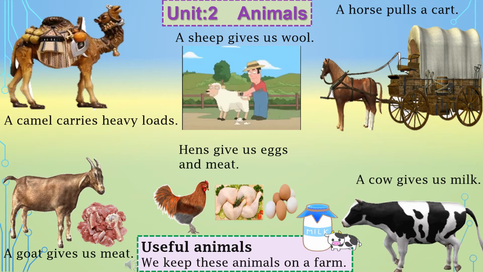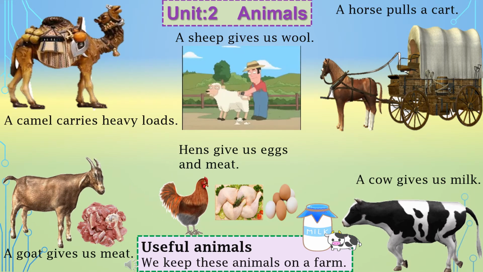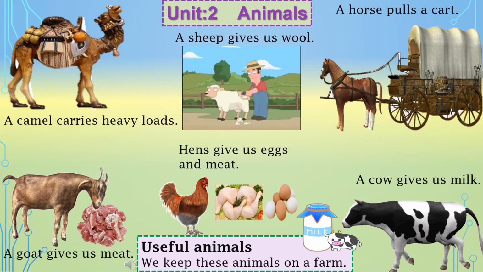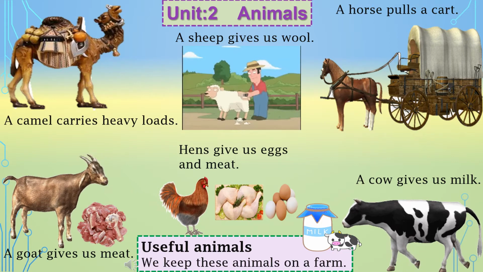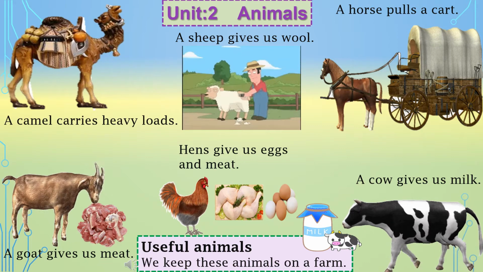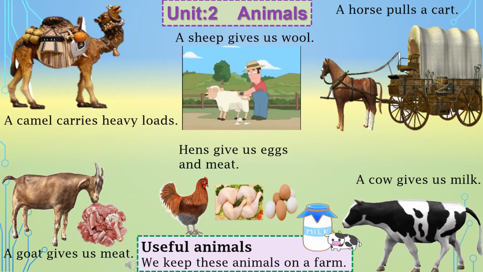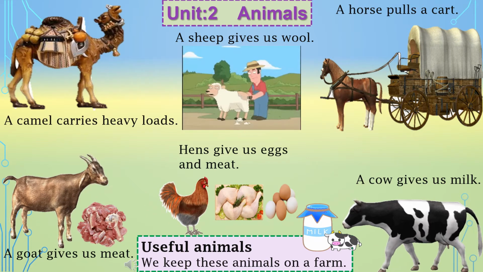Now let's talk about dogs. Dogs guard our houses. They are good companions of human beings when they are alone. So you have seen that all the animals are very much useful for us. They give us food.